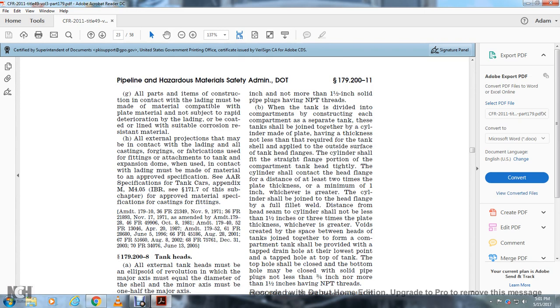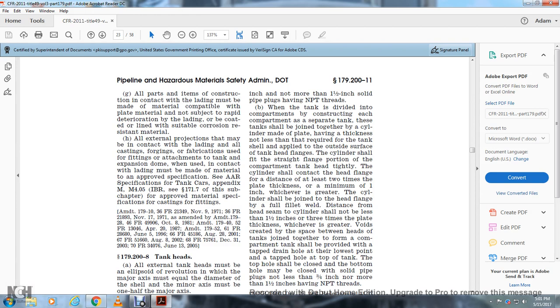All parts of the item construction for contact with lading must be made with material compatible with the plate, not subject to rapid deterioration, and lined with a suitable corrosion-resistant material. All external projections that may contact lading, and all castings, forgings, and fabrications used with the fittings and attachments to the tank and expansion dome when used for contact with lading, must be made with materials to approved specifications.